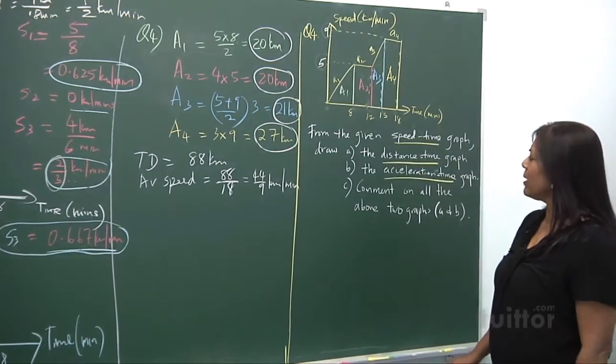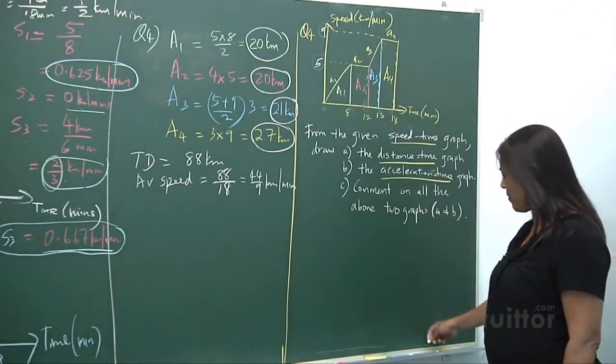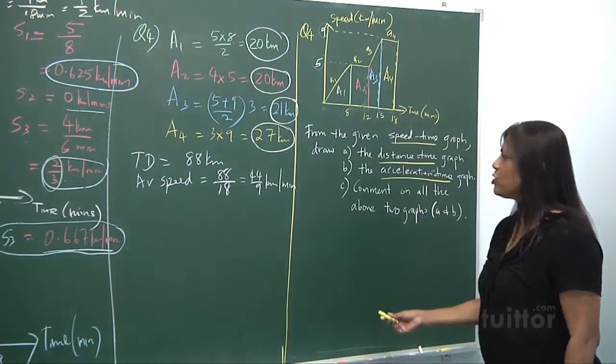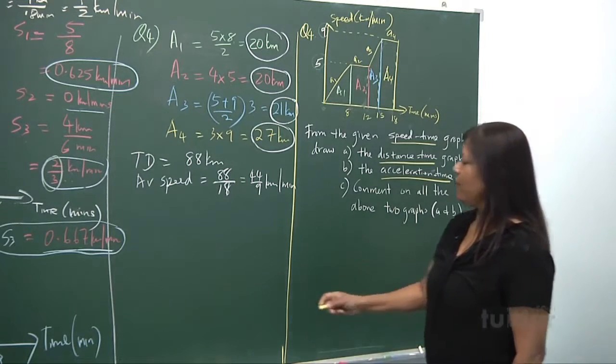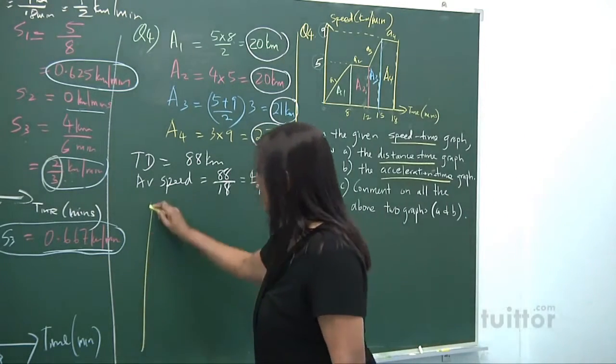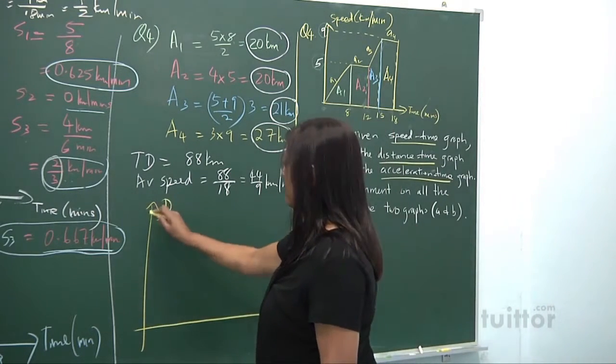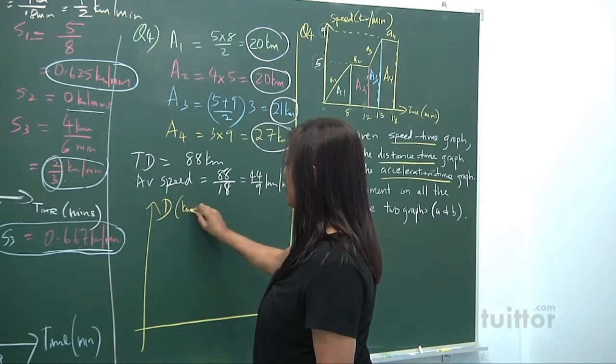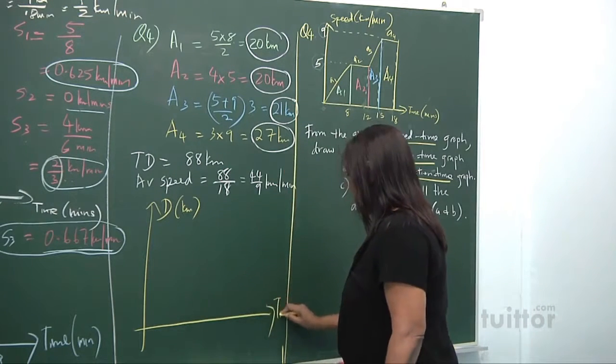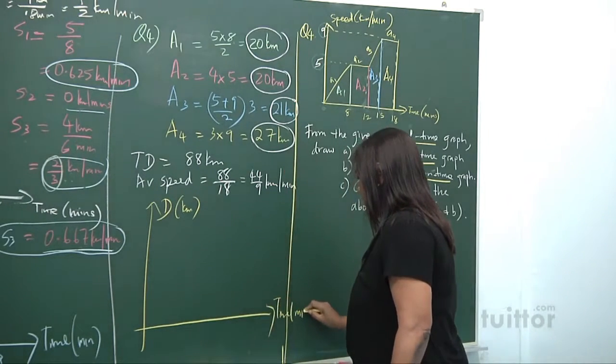Now, let's look at the sum again, that distance time graph. We're going to draw it out. Okay? We're going to say, this is distance and this is time. Distance is in kilometers and the time is in minutes.